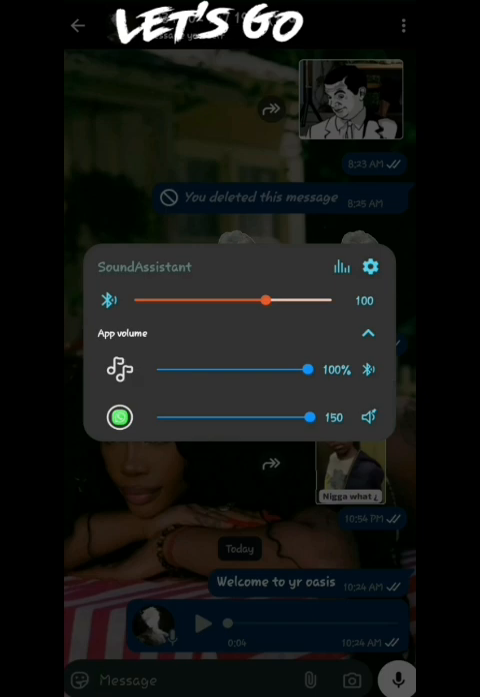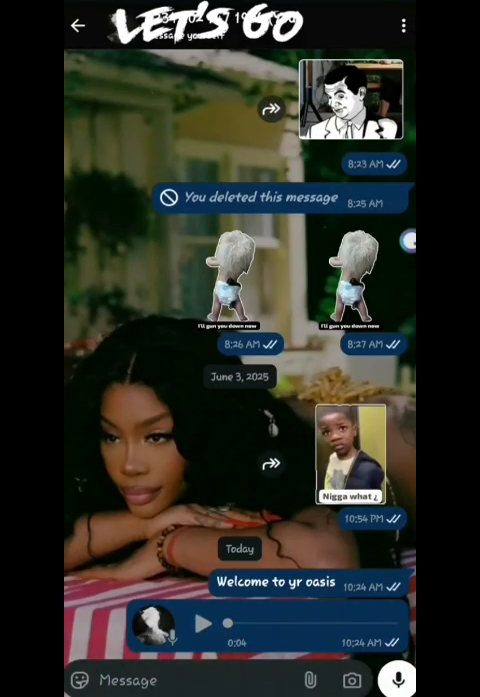So let's go now. Let's hear it from my phone speaker. Hello, welcome to Woe But True. Can you see the difference? Can you hear the difference? So now it's coming out from my phone speaker and not the Bluetooth speaker.